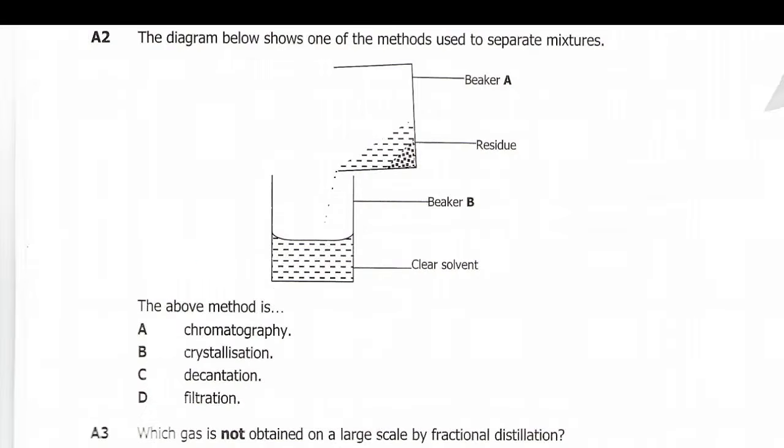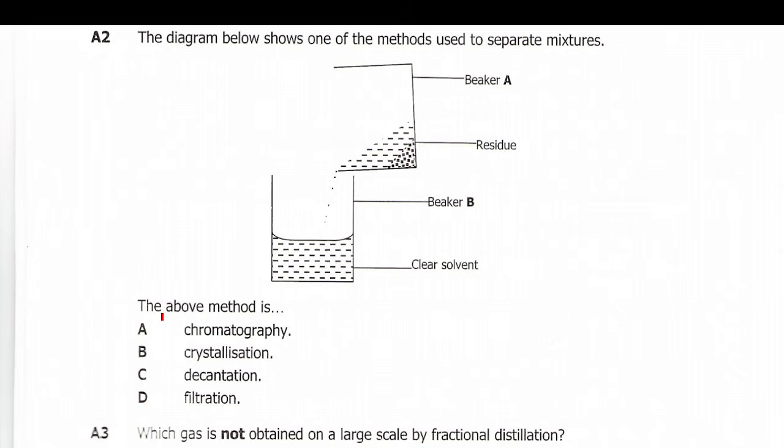So let's continue to question 2. A2 reads: the diagram below shows one of the methods used to separate mixtures. So we have here clear solvent. Alright, then we have a beaker here which contained some mixtures which were being separated, and here we have some residue remaining here, and here we have this clear water coming out, or clear solvent coming out, leaving some residue here, some dirty substances here.